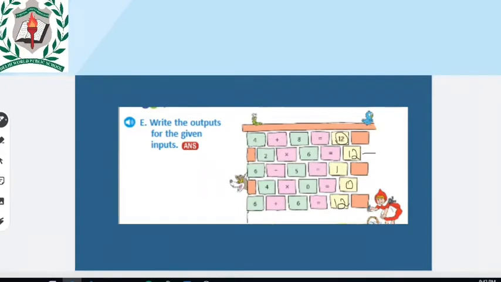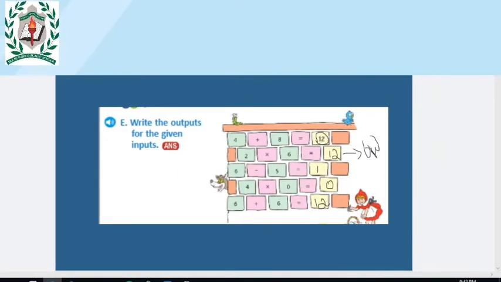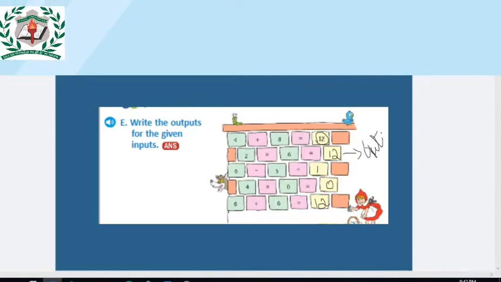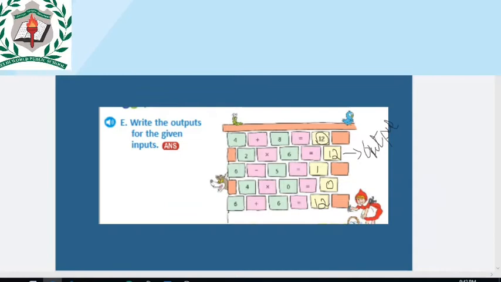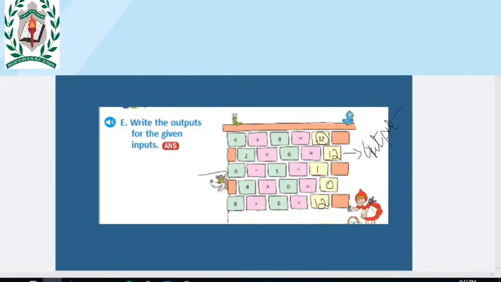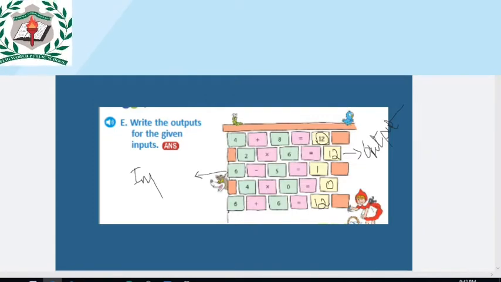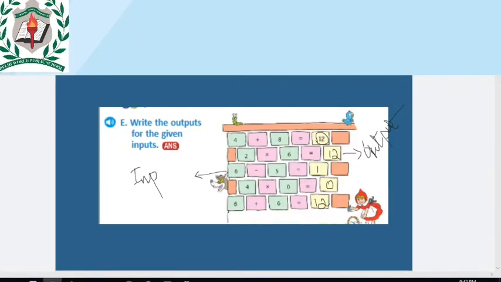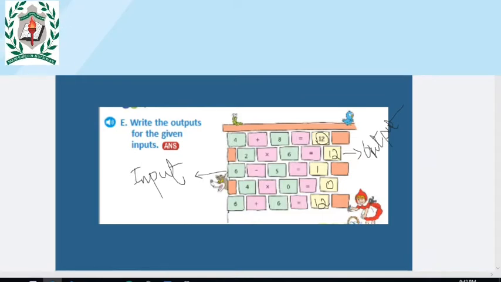See, what we find as the answer, that we can say is the output for the question. Okay, output means the information we get from data. Here, what is the data? Yes, the input we give to the computer, that we can say is data. So here the question is the input. The input we can say is data. Clear?